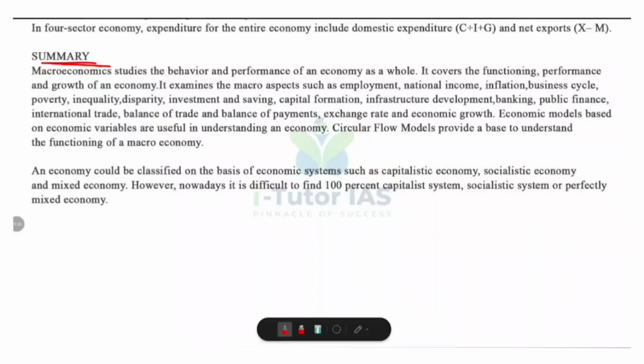And what are the tools to understand the economy? Economists use economic models to make sense of complex economic activities. Stock and flow variables are there. Stock means they are measured at a point of time. Flow, they are measured over a period of time. And we also studied about circular flow models. These models show how money, goods and services move between households, firms, governments and the external sector. And what are the types of circular flow models? Two-sector models, three-sector models and four-sector models.